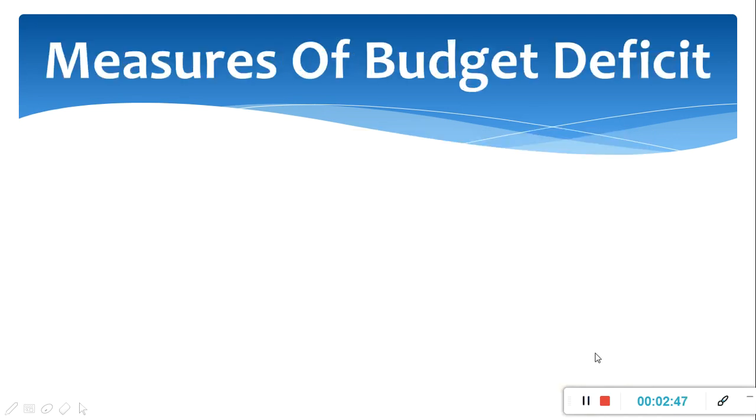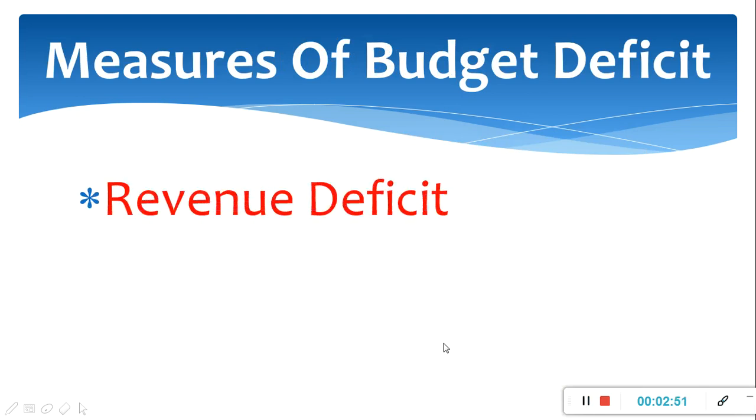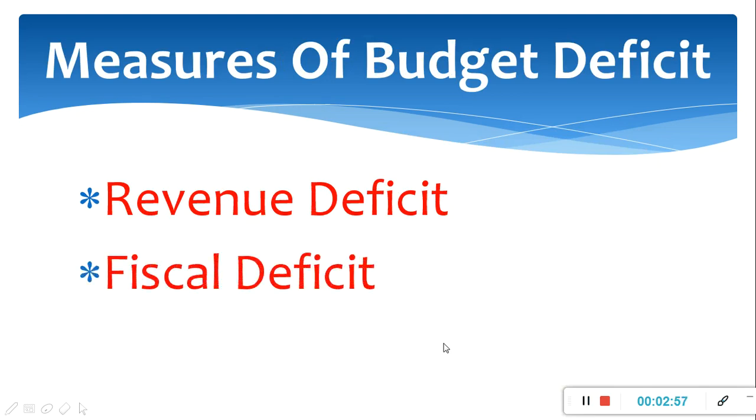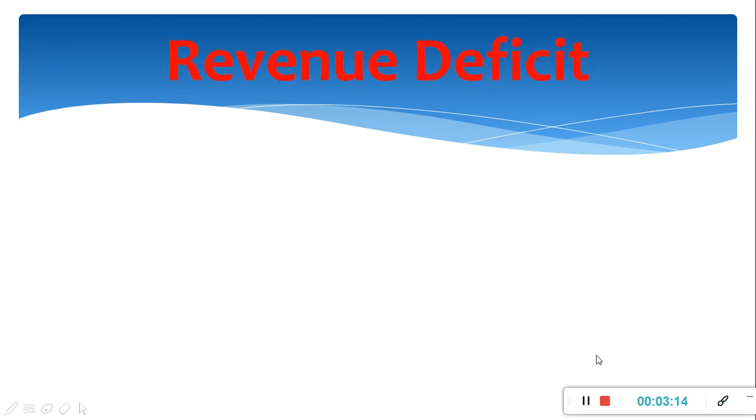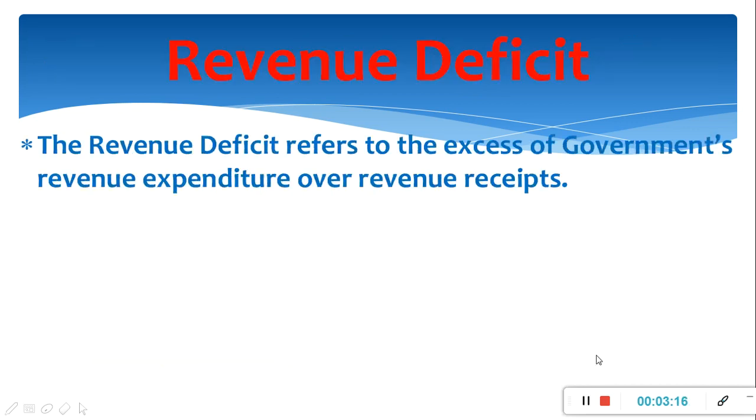Now, the measures of budget deficit. First measure of budget deficit is revenue deficit, then fiscal deficit, and the third measure of budget deficit is primary deficit. We have to study about the meaning and formula of all the types of budget deficit. First one is revenue deficit.